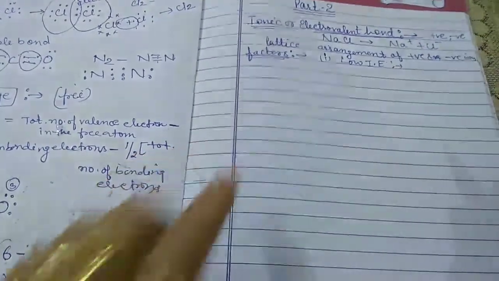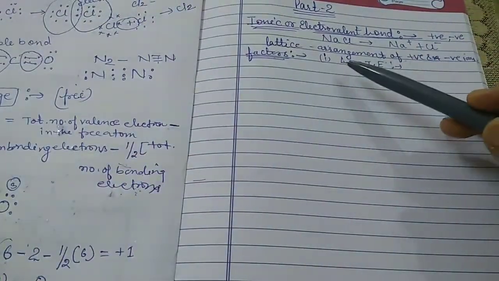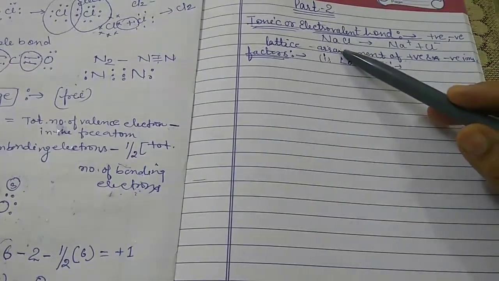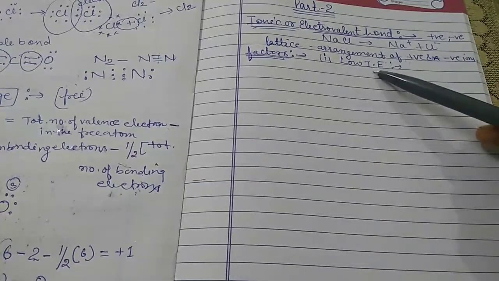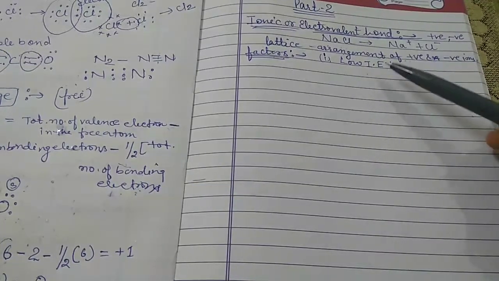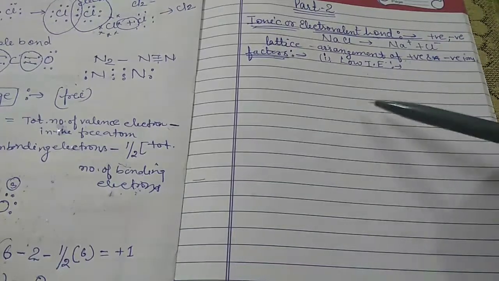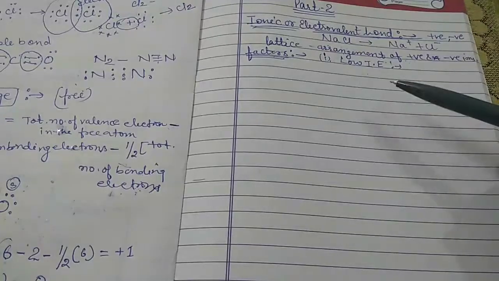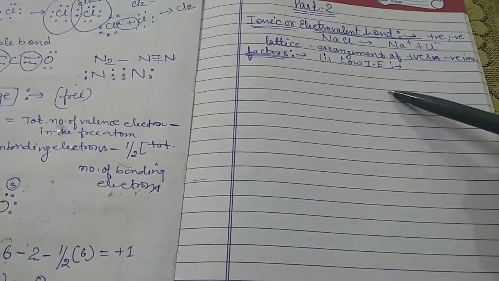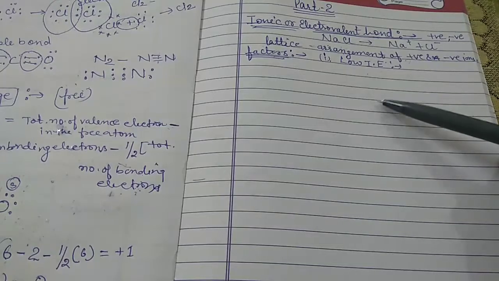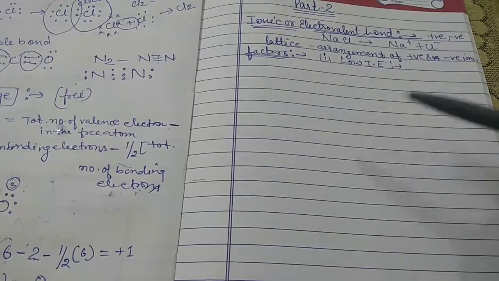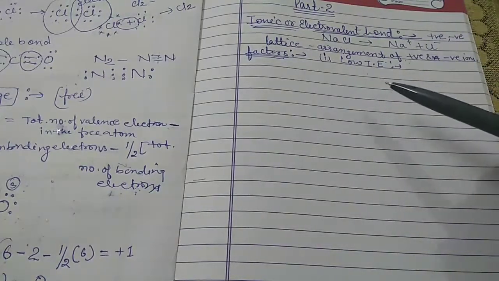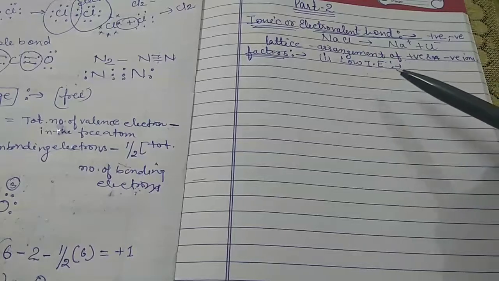The ease with which the atom can lose electron depends upon its ionization enthalpy. This topic we have discussed earlier: ionization enthalpy, also known as ionization energy, is the amount of energy required to remove the most loosely bound electron from an isolated gaseous atom to form a positive ion.